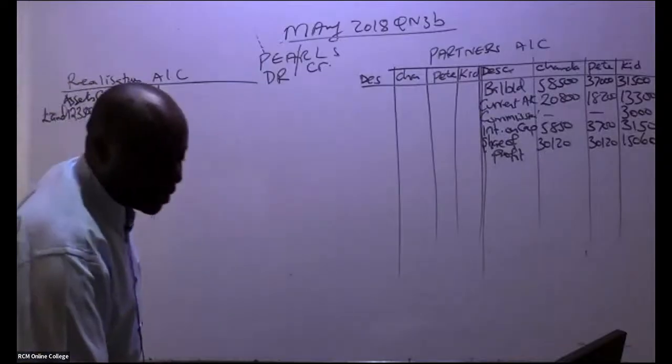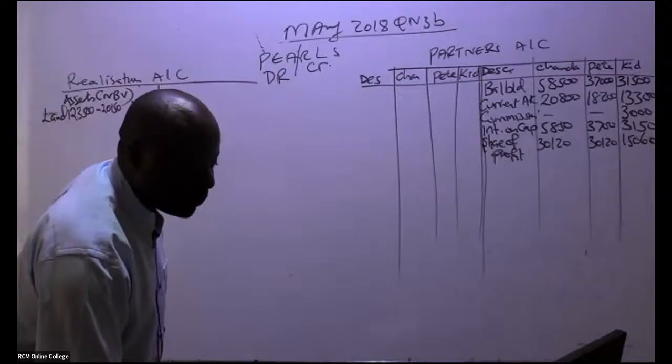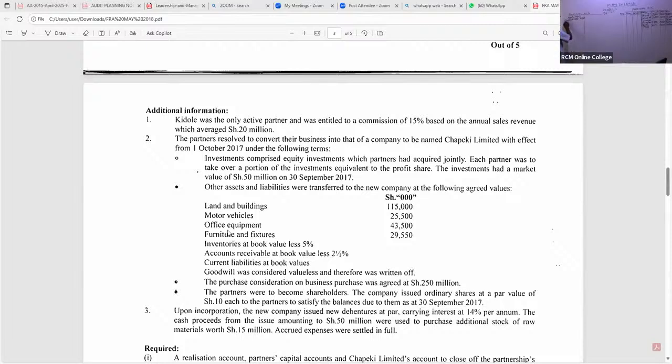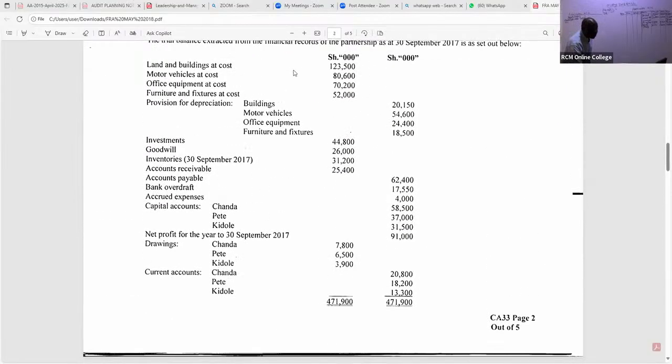The next one that was taken to the new company, my good students, is motor vehicles. So we go back to the net book value. The cost that we have for motor vehicles is 80,600. Are you able to see the depreciation of motor vehicle?